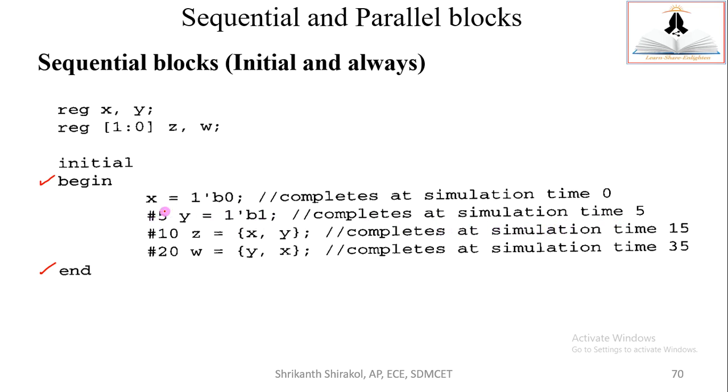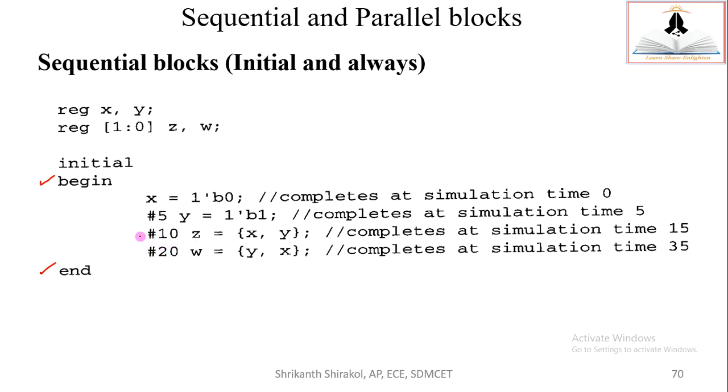After that, next 10 simulation time units, 5 plus 10. After 15 simulation time, Z will receive the concatenation value of X and Y. X has 0, Y has 1. 0, 1 is the value that will get assigned to Z after 15 time units, right? 5 plus 10, 15 time units.